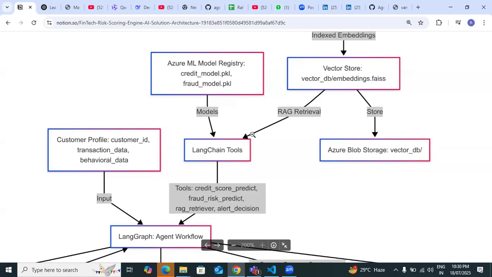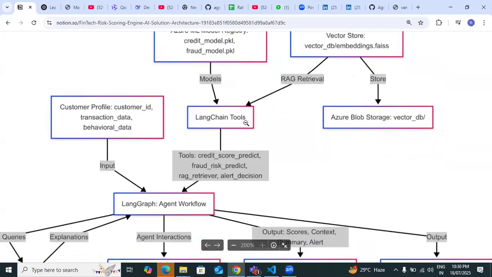But with the help of this LangChain, this LangGraph, I am interacting with that vector store. Here is the vector store, FAISS, embedded vector store. This is for storage purpose only. But here, with the help of RAG, I retrieve the information from the vector store.